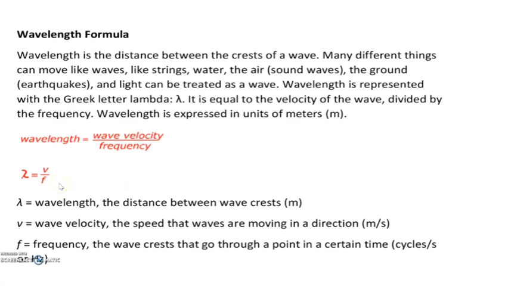Consider that the wave is moving with the speed of light, say it is c. Then lambda is equal to c by f. That is the common formula which we use for doing many calculations or problems. Here we have generalized the wave velocity as c. If the wave is moving with the speed of light, then lambda is equal to c by f. So that is wavelength.